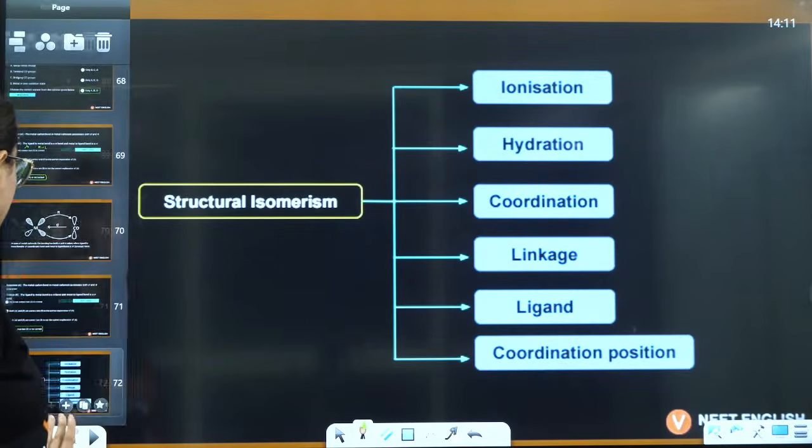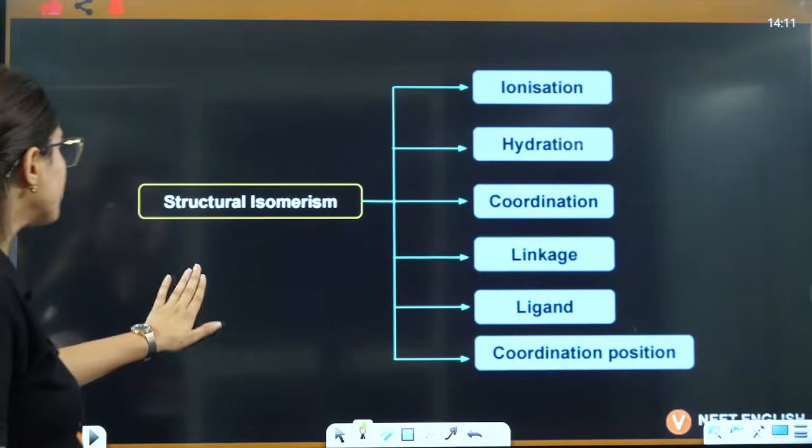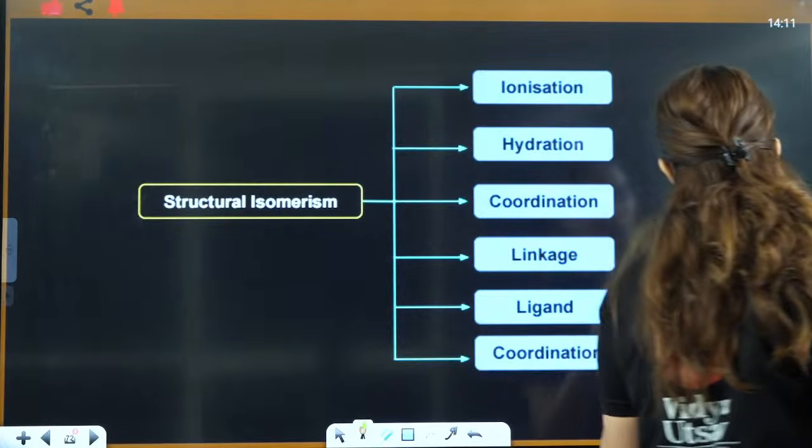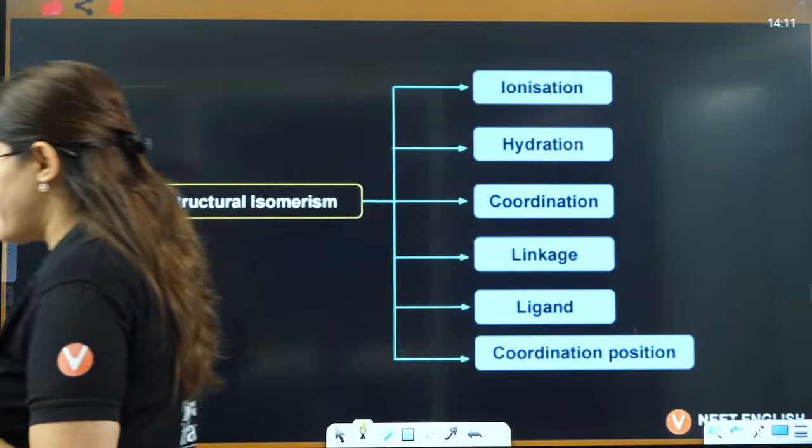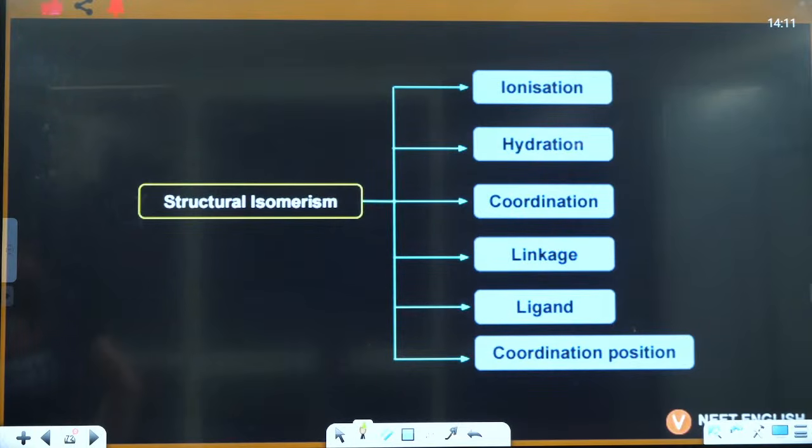Right, everybody? Tell me. Now the last part of this chapter is isomerism, which I'm gonna tell you in a fast forward manner. Just spam it in the chat box if there is any problem till now.